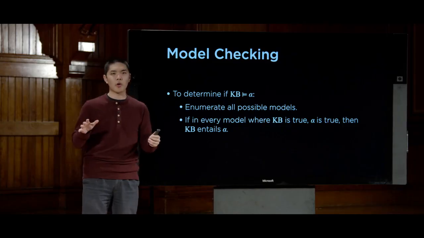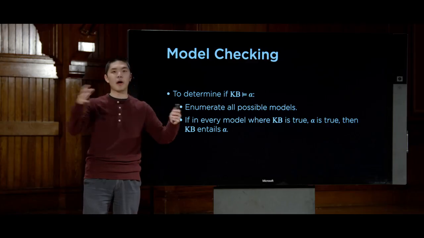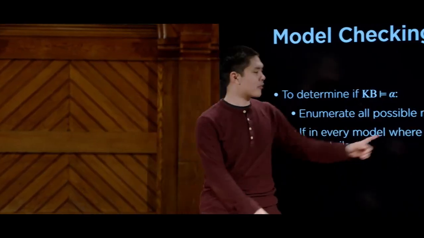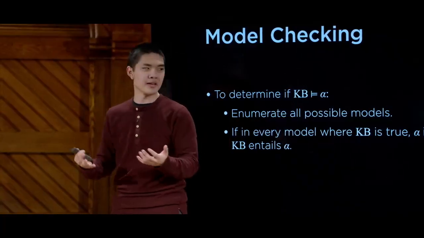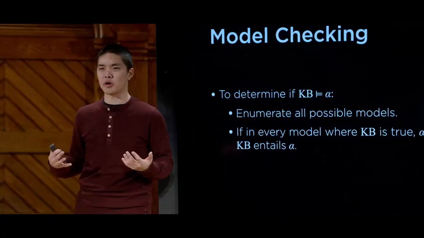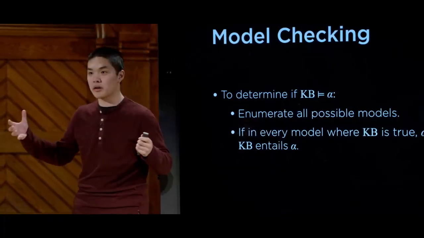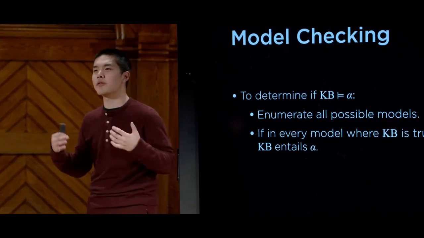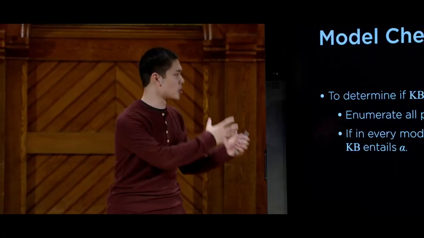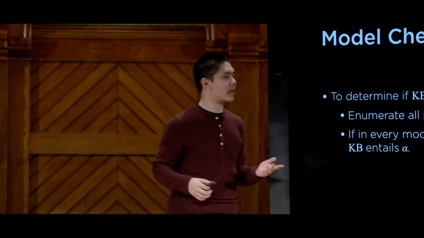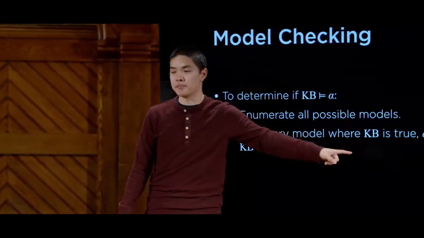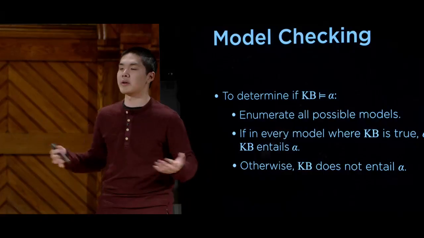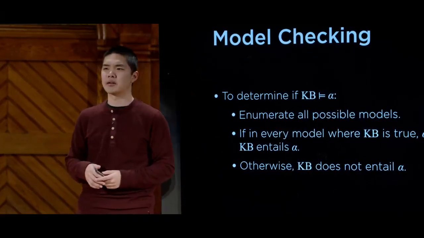So let's take a closer look at that sentence and try and figure out what it actually means. If we know that in every model, in other words, in every possible world, no matter what assignment of true and false to variables you give, whenever our knowledge, what we know to be true, is true, this query alpha is also true, well, then it stands to reason that as long as our knowledge base is true, then alpha must also be true. And so this is going to form the foundation of our model checking algorithm. We're going to enumerate all of the possible worlds and ask ourselves, whenever the knowledge base is true, is alpha true? And if that's the case, then we know alpha to be true. And otherwise, there is no entailment. Our knowledge base does not entail alpha.